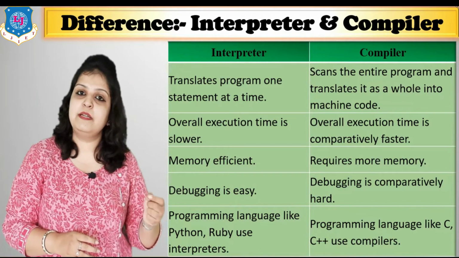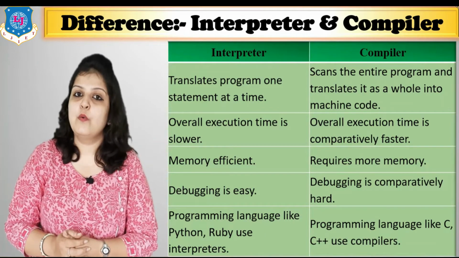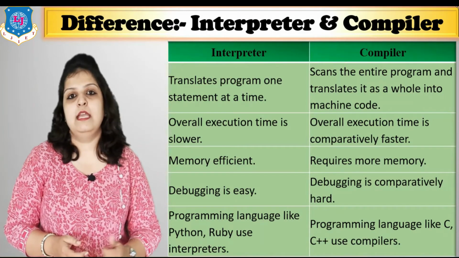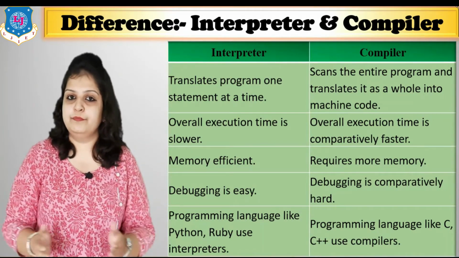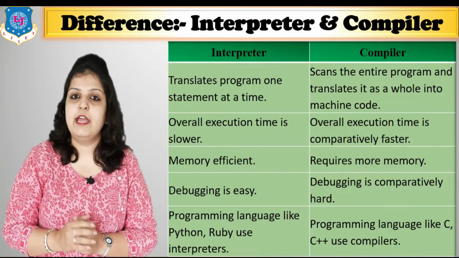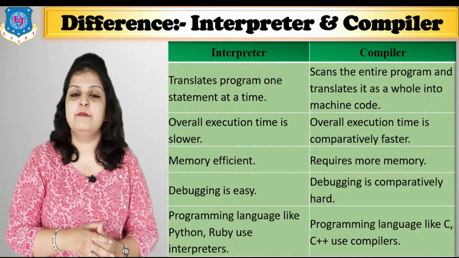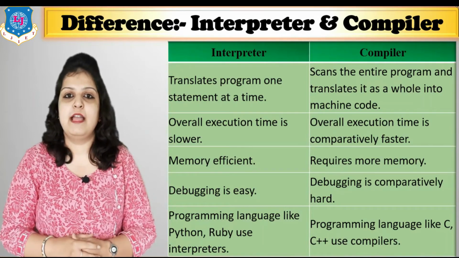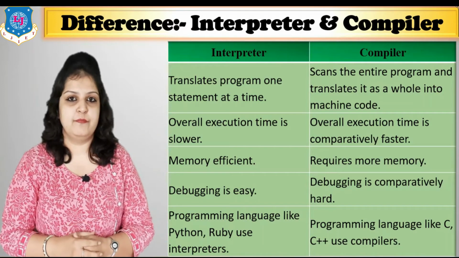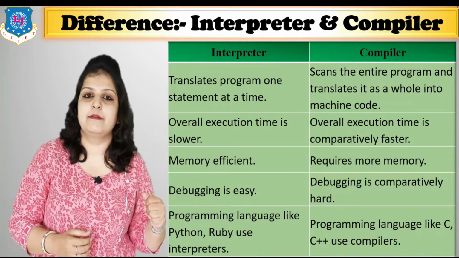An interpreter scans one statement at a time, that's why its execution time will be increased, whereas a compiler is fast compared to an interpreter. In a compiler, the whole source code is scanned together, that's why one intermediate file will be generated, and because of this file memory will be wasted in a compiler, whereas in an interpreter no intermediate file will be generated. Hence interpreters are more memory efficient, and the debugging process is faster in an interpreter compared to a compiler.